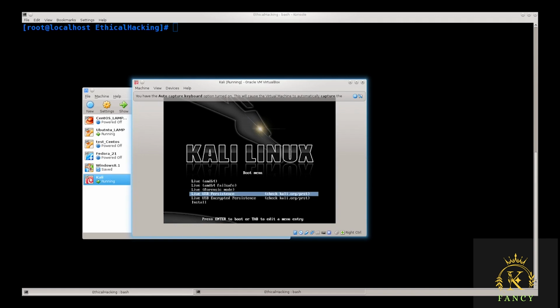And then you have live USB persistence. So this is a very nice feature that you can have. For example, you can have an operating system, Kali Linux or many other distros, installed on a USB stick, and you can have a rather large USB stick, like 256 gigs or something of a kind. It doesn't need to be that big, it can be a lot smaller, but the bigger the better, primarily because of this persistence flag.